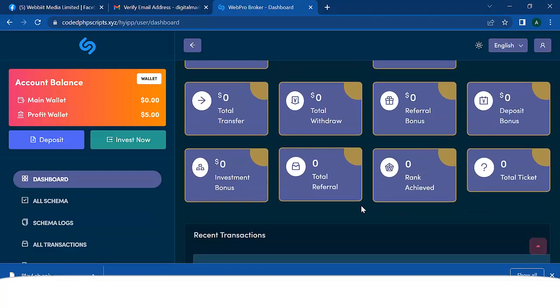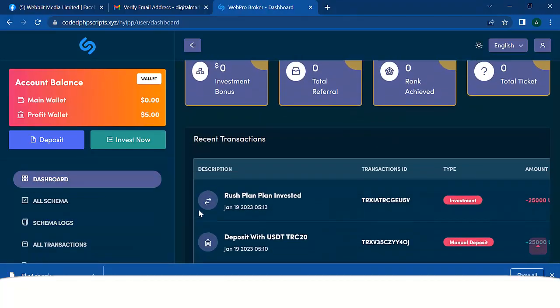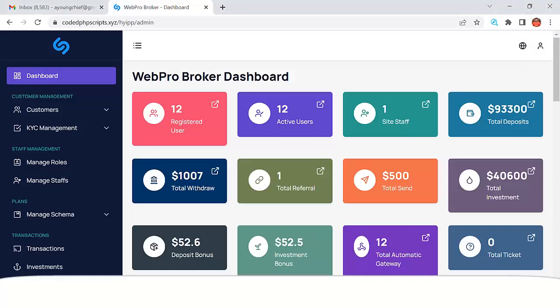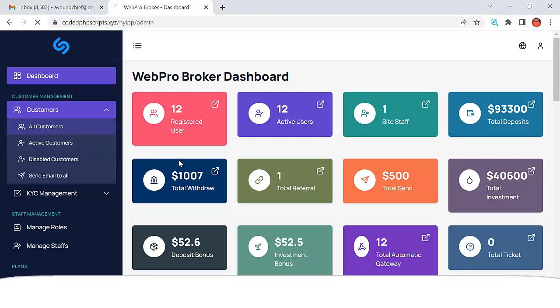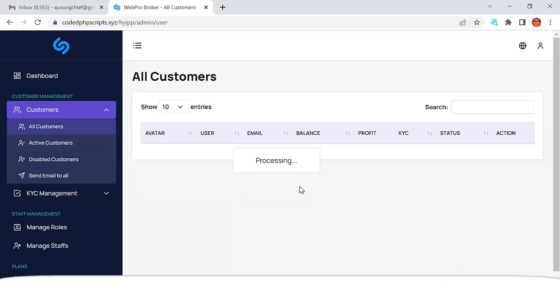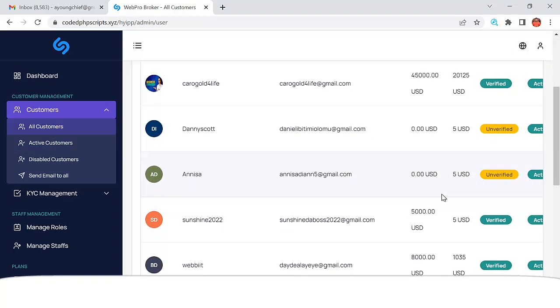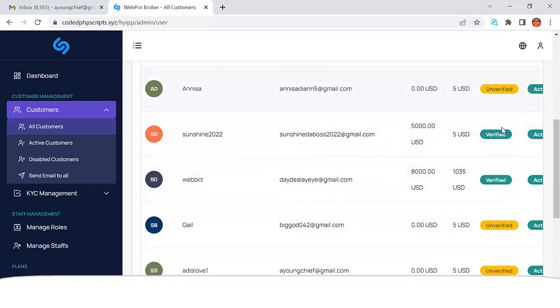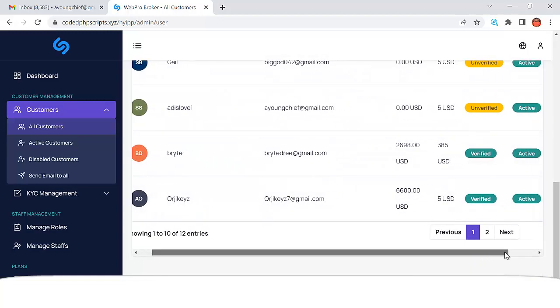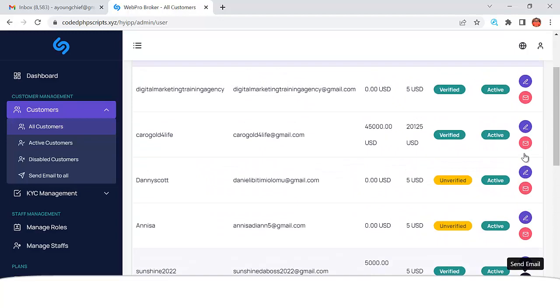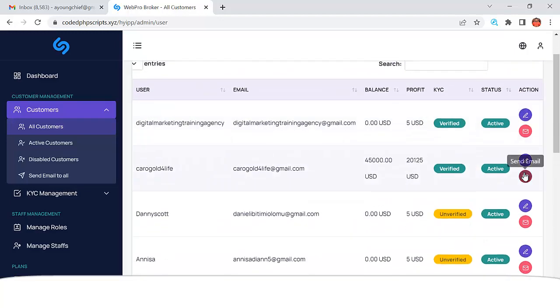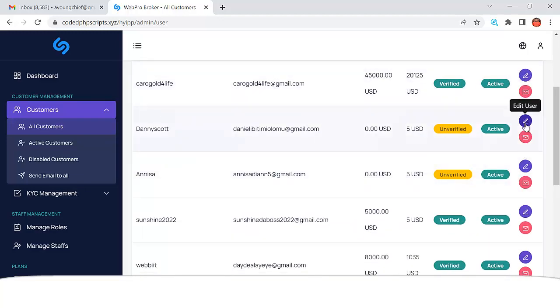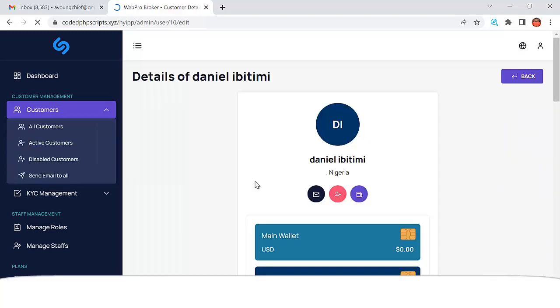So let me just go back to my dashboard. So let me go back to my admin. So back to my admin, let me explain the admin for you. When you come to the admin, you see customers, you're going to see all your customers. Means that everyone who has registered on your website, you're going to see them, and you're going to see the verified, the unverified, how much they have made from the platform, right? And you can manage their account. So you can click on this guy here, edit this user right here.